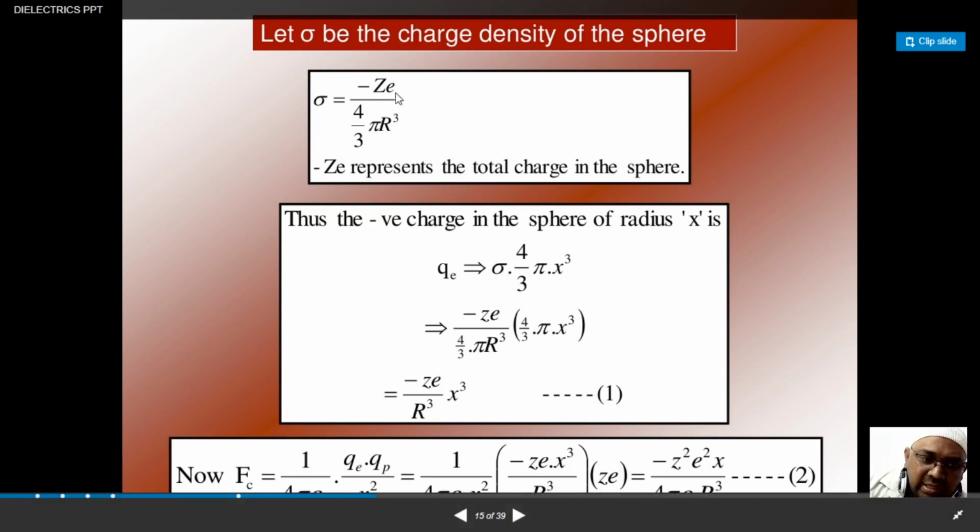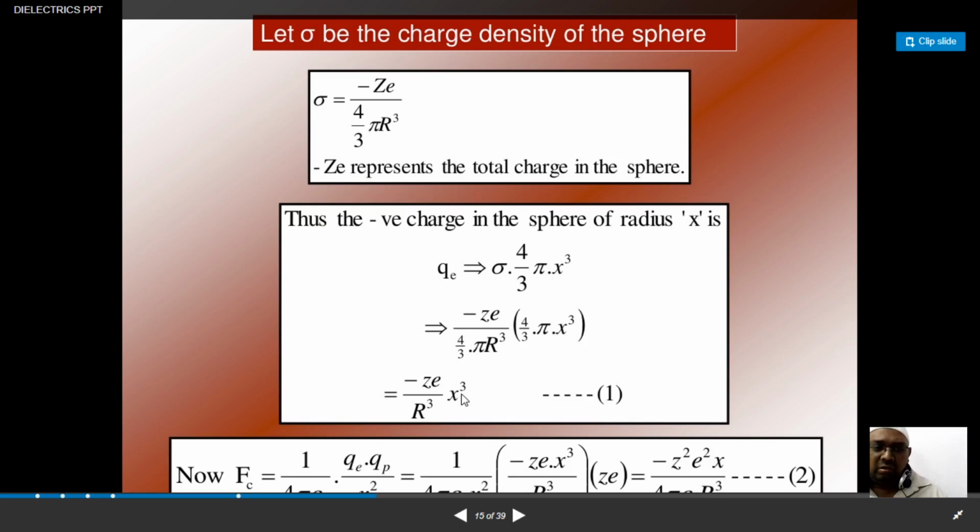The rho is minus Ze by 4/3 πR³. So I have just replaced this sigma value with minus Ze by 4/3 πR³. You can just make a note of it. 4/3 πx³ is already there, so you can cancel 4/3 π in the denominator and 4/3 π in the numerator, and what will be remaining? Minus Ze by R³ into x³.